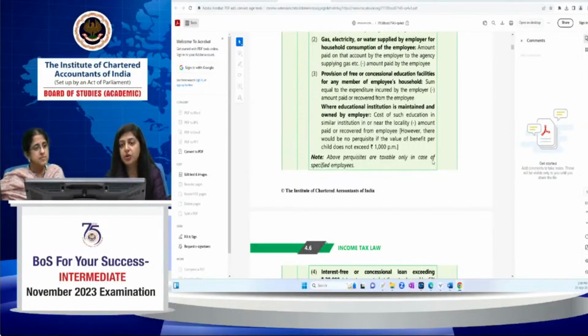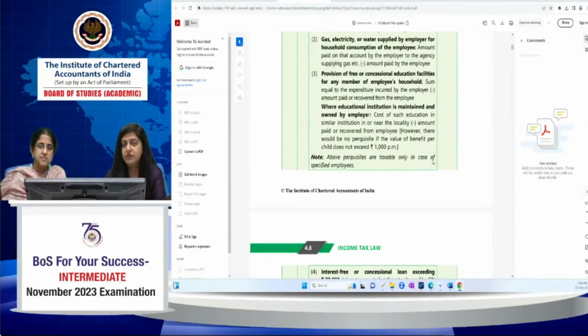So you will come to know how to enhance your speed, how to complete your paper, how much time you have to devote for MCQs, and how much time you have to devote for each and every question. So that is very important for time management, because many students complain that they could not complete their paper in the 3 hours. So for that, it's very necessary you sit for the MTP. There will be 2 series of MTP. One is already conducted and the second will be in the next month.